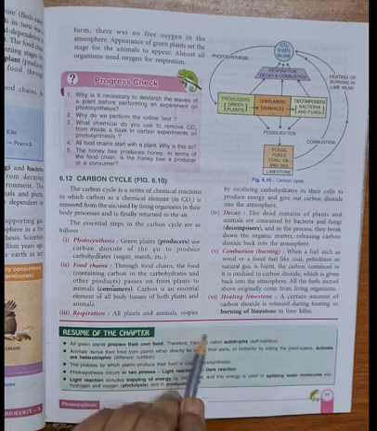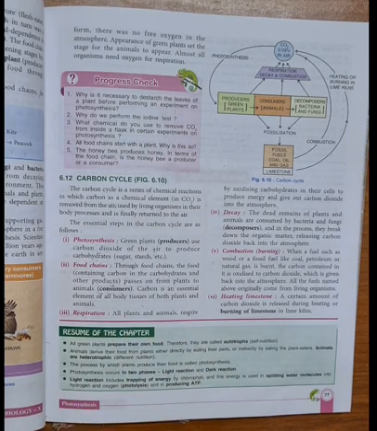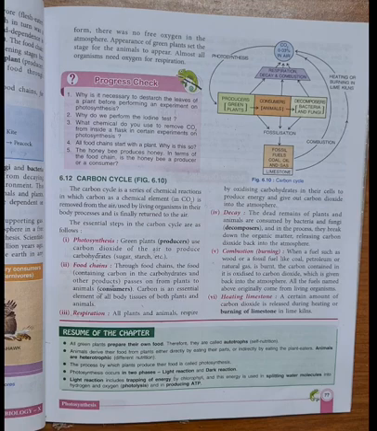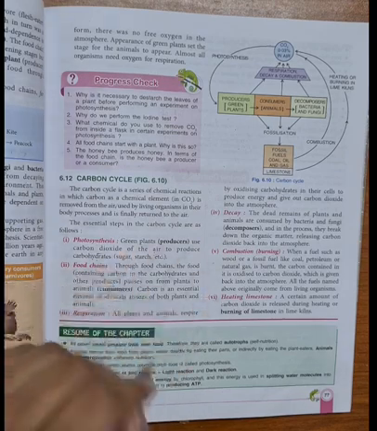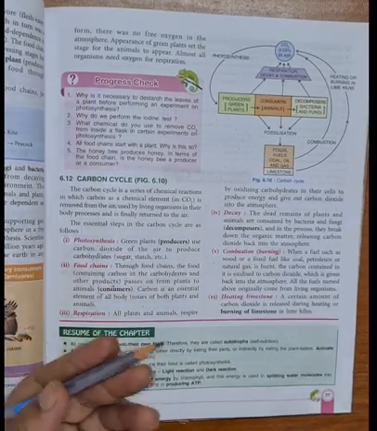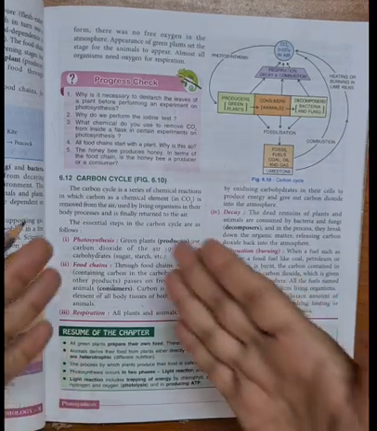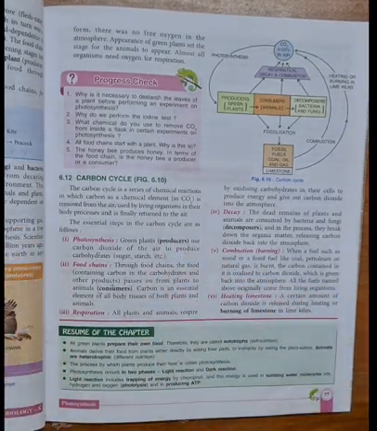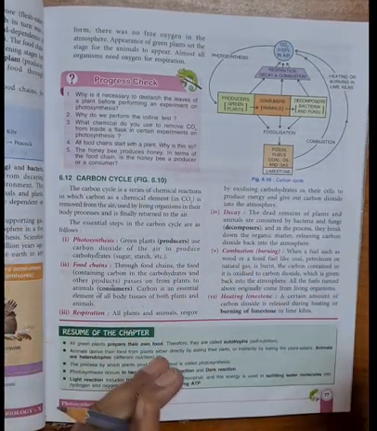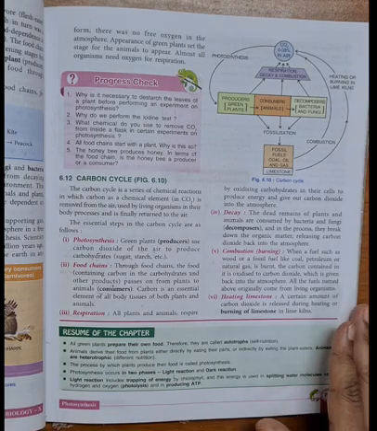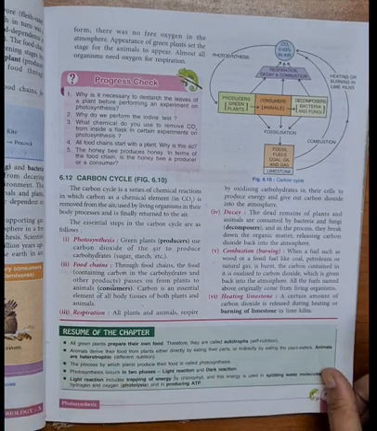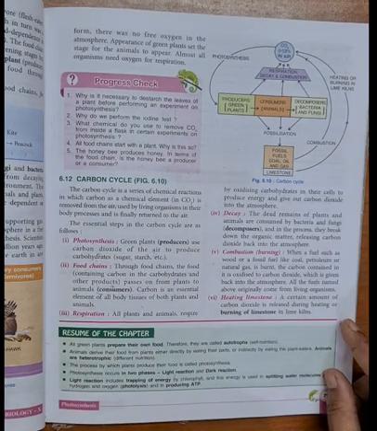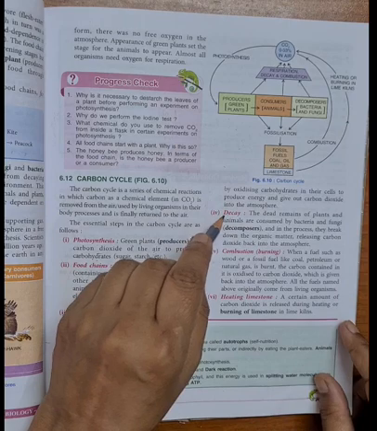All plants and animals respire by oxidizing carbohydrate in their cells to produce energy and give out carbon dioxide into the atmosphere. Now, all plants and animals respire. What does it mean? That the carbohydrates which are taken by the organism, they oxidize those carbohydrates to get energy, and in that way they release carbon dioxide back to the atmosphere. Now the next point is decay.